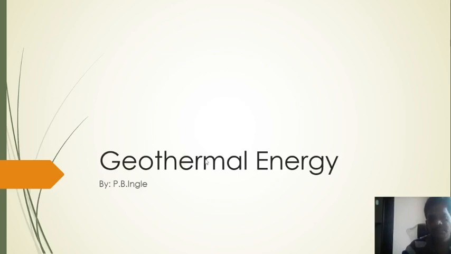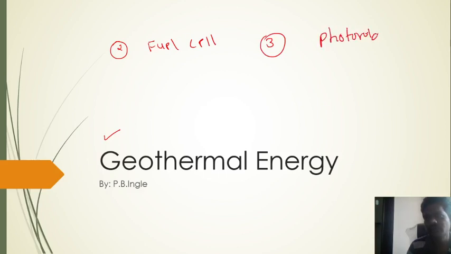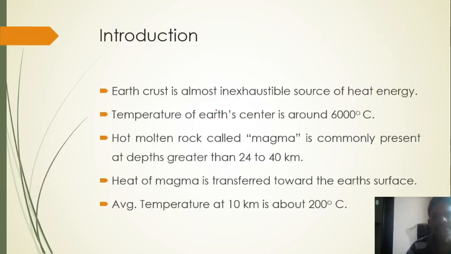Ingde, and today we have to start unit number 6. What is geothermal energy? In unit number 6, there are three contents: one is geothermal energy, second is fuel cell, and third is photovoltaic cells. So this is the contents of unit number 6, guys. Okay, so let's start with geothermal energy.